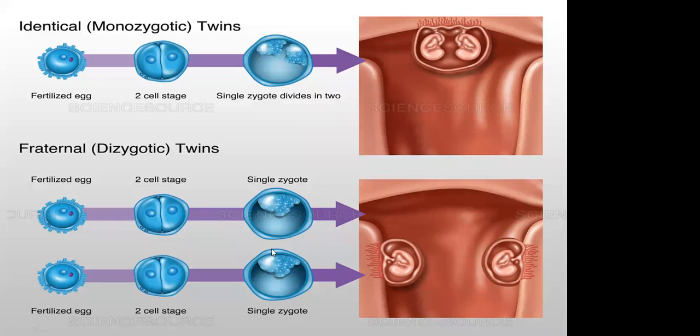See Raghavi, if one zygote divides into two cells, and these two cells develop individually, this is called monozygotic twins. One zygote is going to develop as two. In dizygotic twins, what happens? Two eggs are formed from the female, and these two eggs are fertilized separately, right? Then they are going to develop as new individuals.